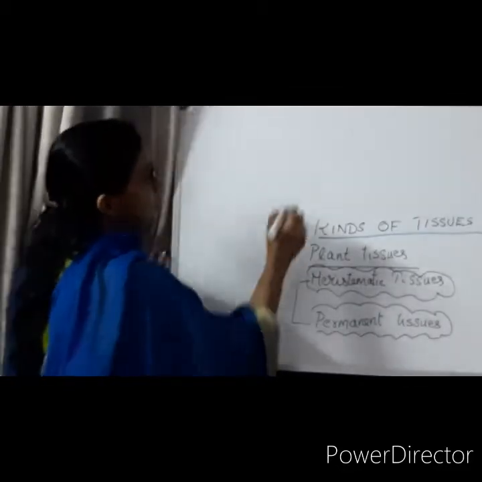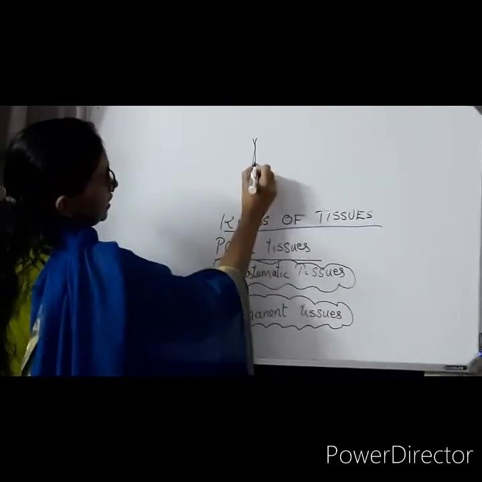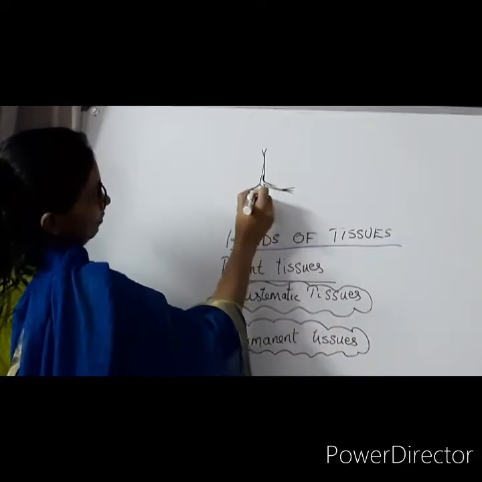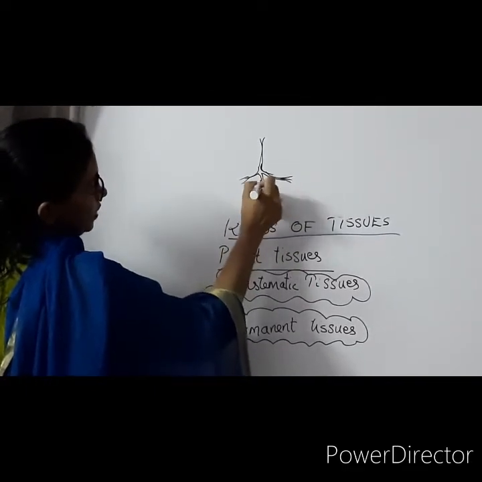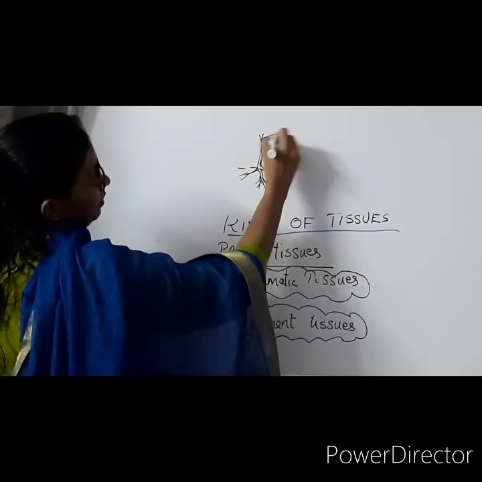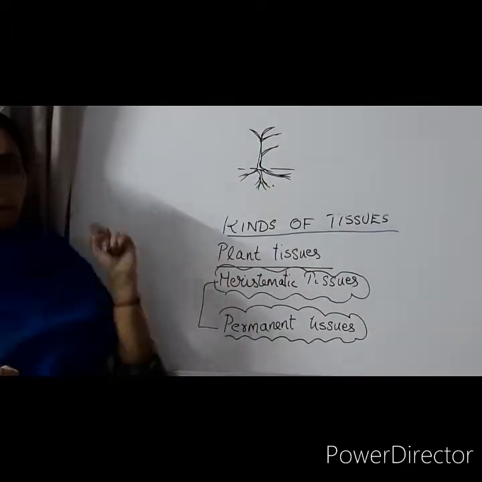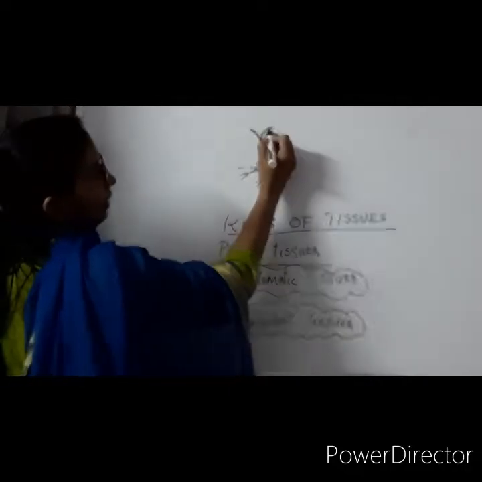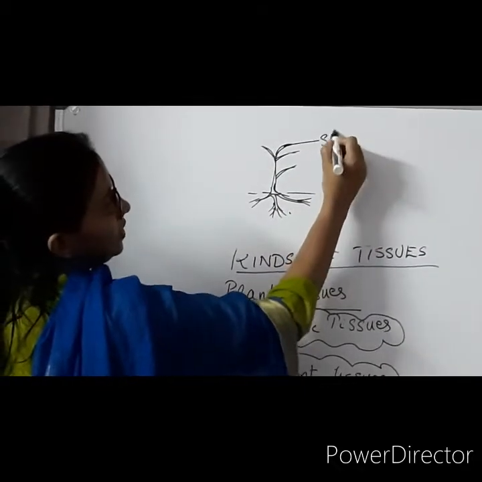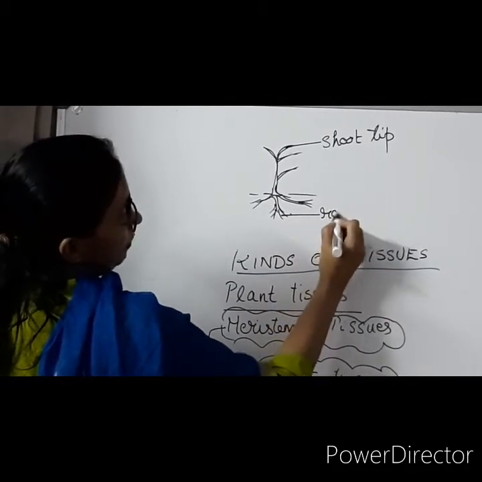Just imagine a small plant or seedling planted in the soil. The shoot system, you know what the shoot system is, is above the surface of the soil, and the root system with its branches is below. There will be so many branches on the root tip. This is the shoot tip, and this is the root tip. The meristematic tissues are mainly present at these tipmost regions.